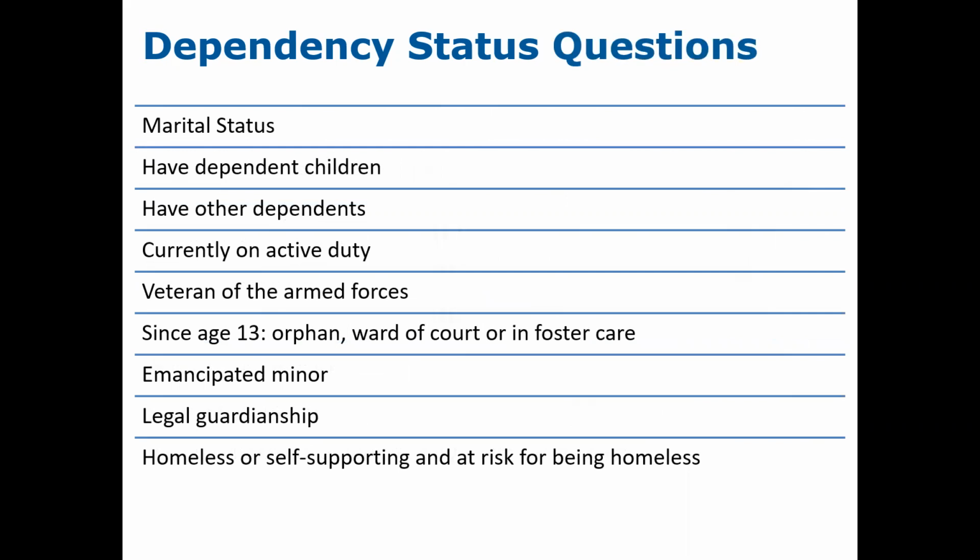The questions that are related to dependency status are marital status. So if a student is married, they are independent. Does the student have dependent children of their own that they provide more than 50% support for, or other dependents that they support? Are they currently on active duty, a veteran of the armed forces? Are they a ward of the court or in foster care, an emancipated minor, in legal guardianship, or homeless or self-supporting and at risk for homelessness? Any yes to any of these questions will automatically make the student independent and will not be required to report parents' information.